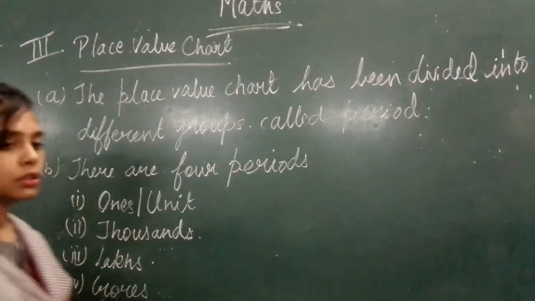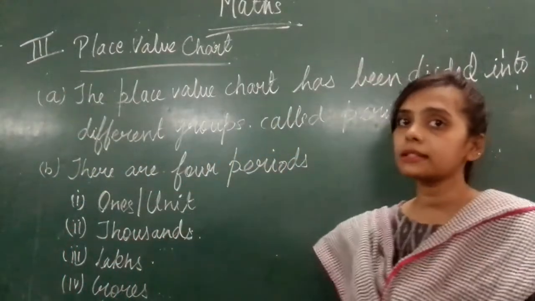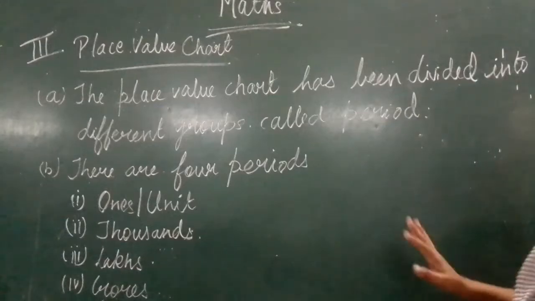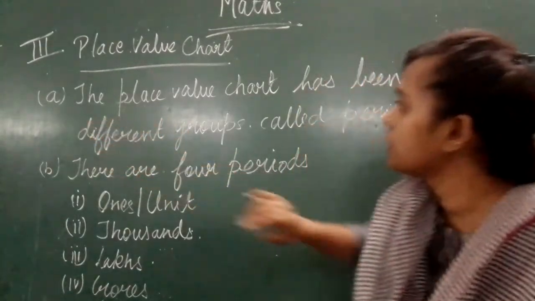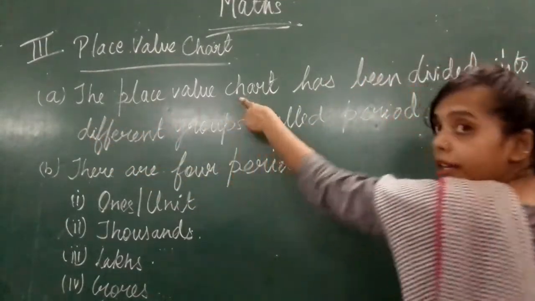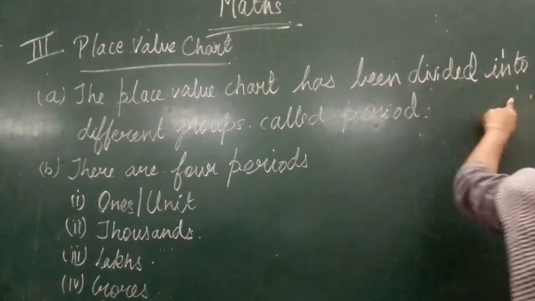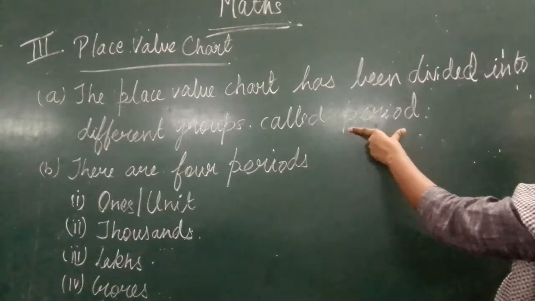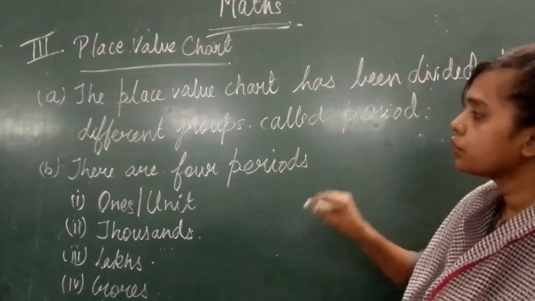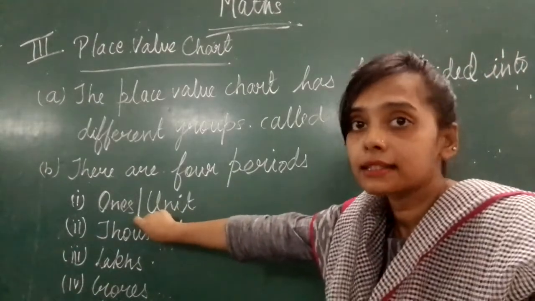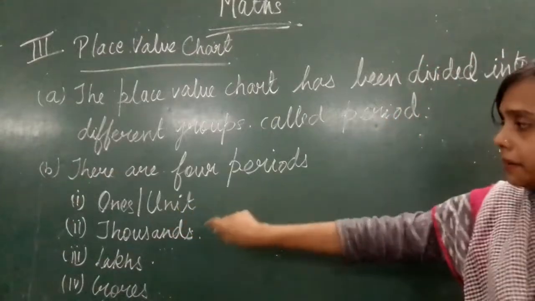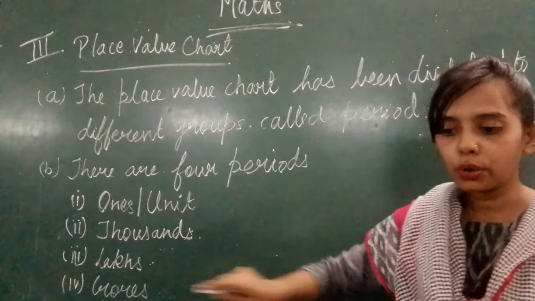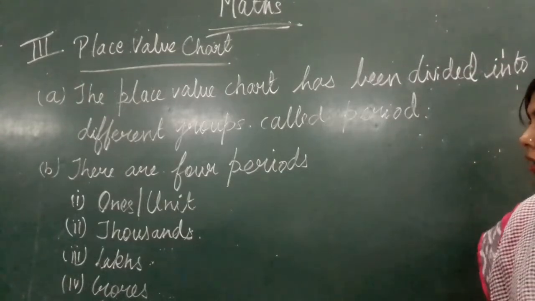Okay? So again, remember this. You have to remember this. Now you have to learn this. The place value chart has been divided into different groups. These groups are called periods. And there are 4 periods. You very well know: the ones or the unit period, the thousands period, the lakhs period, and the crores period.